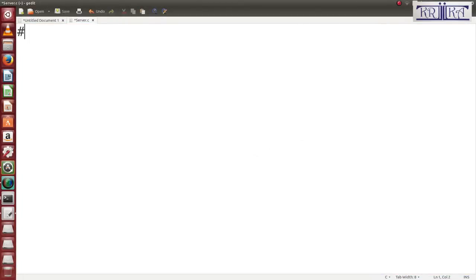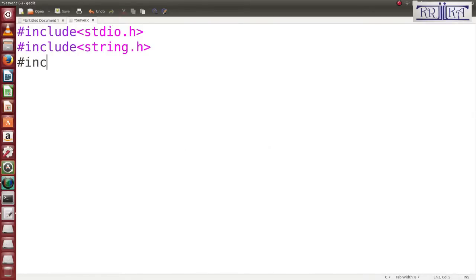Hash include, what are the header files you have to use? First you will add the C header files: hash include stdio.h, then hash include string.h, then hash include stdlib.h.